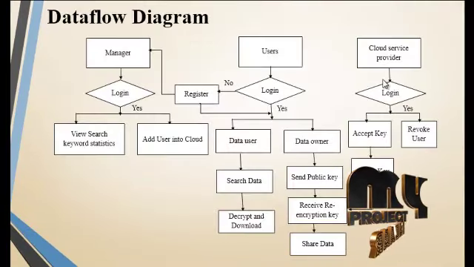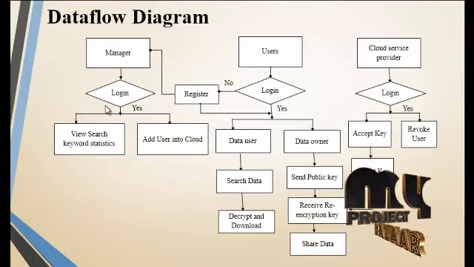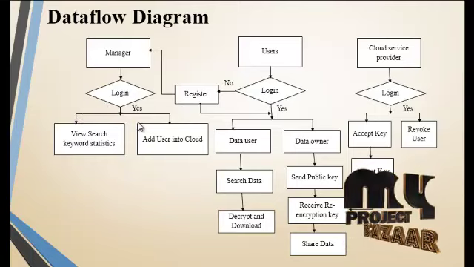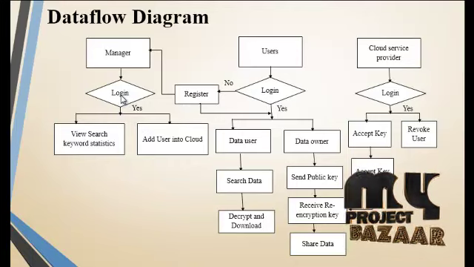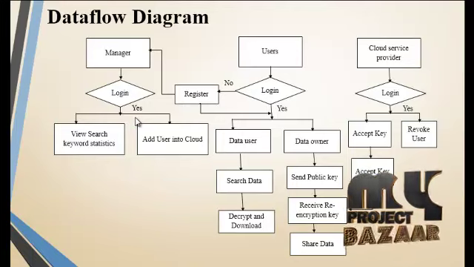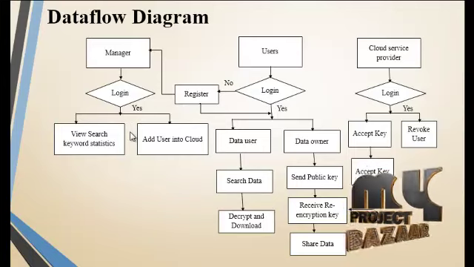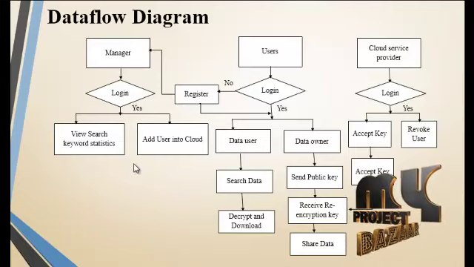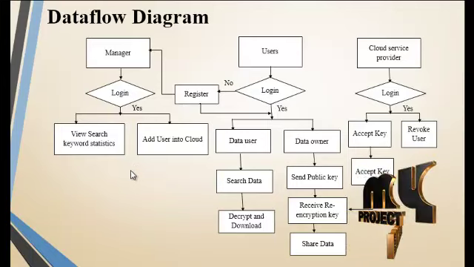Let's see our project data flow diagram. It has three modules: manager, user, and cloud service provider. We see the manager process first. A manager initially logs in with his or her own credentials. If you enter a wrong username or password, an invalid error message is displayed. After login, the manager can add users into the group. Users cannot perform actions without access or manager permission. The manager monitors the number of users registered in the cloud, then provides access permission to registered users. The manager can also analyze the user searchable keyword statistics graph, which shows which keywords are searched most often, with percentages.